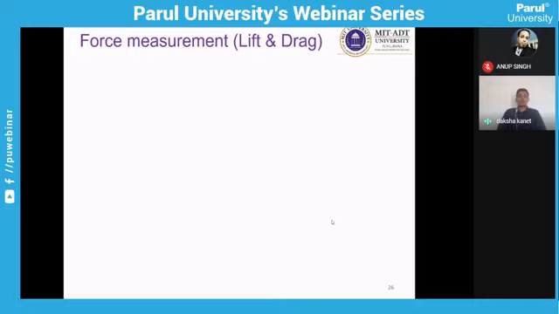This is all about the qualitative measurement, how to capture the flow phenomena. Along with qualitative measurement, we require to measure the forces, or the quantity of the flow. That is where your lift, drag and moment come into the picture.